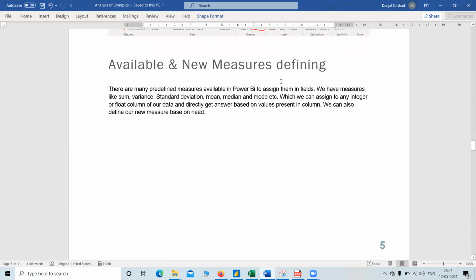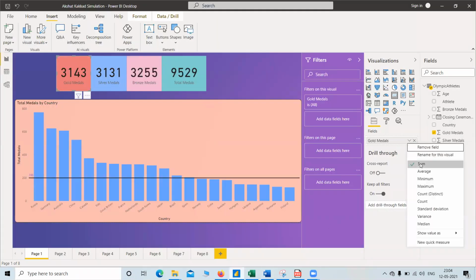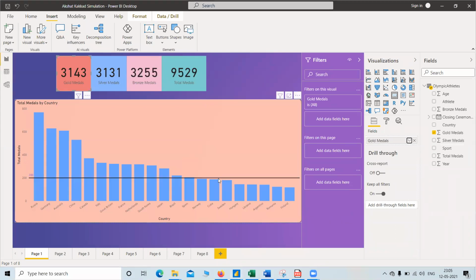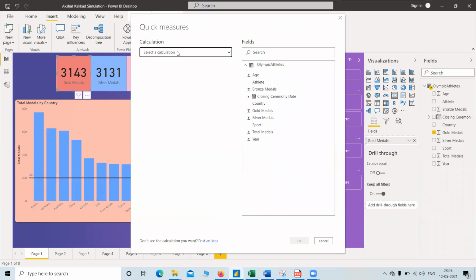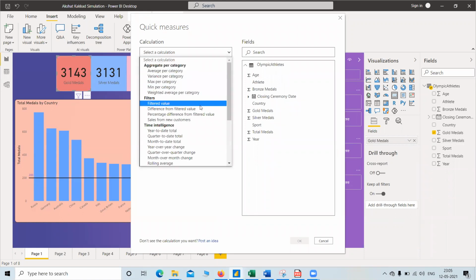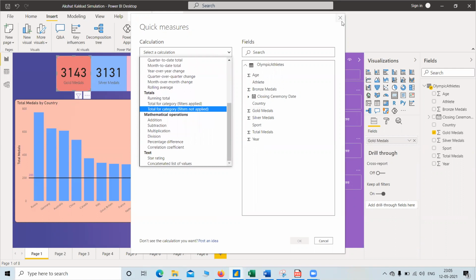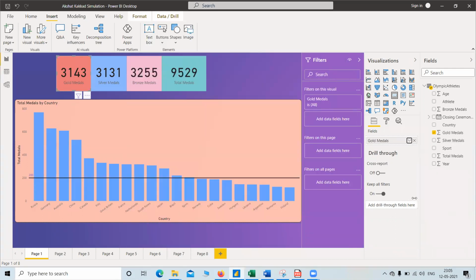Now the available and new measures. There are many measures, as we have seen: standard deviation, sum, variance, mean, median, mode, etc. Here we can see all the measures: sum, average, minimum, count, distinct count, etc. But if we want to add one more measure, we can click on new measure, and then we can aggregate, take the star rating and all those things.